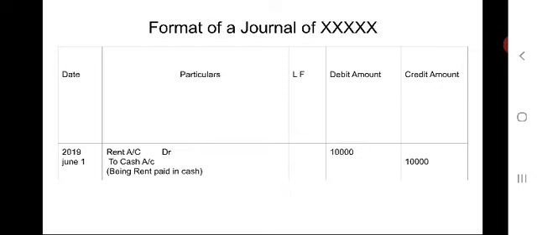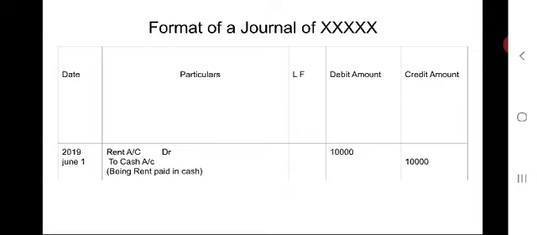So while writing in this column, we have to analyze the transaction as I explained earlier. Whenever any transaction takes place, we have to know two aspects: one is the debit one, another one is the credit one.